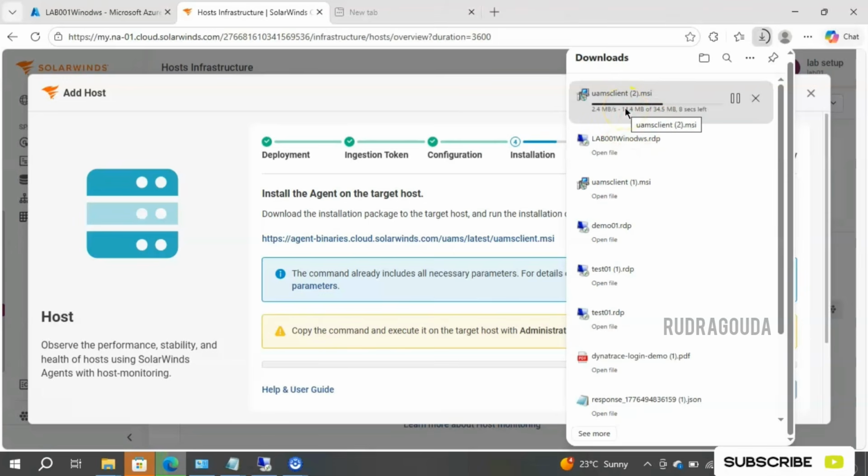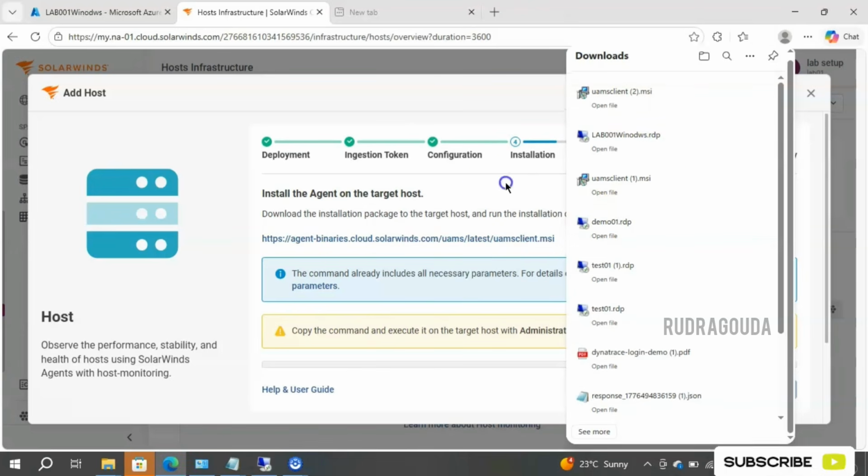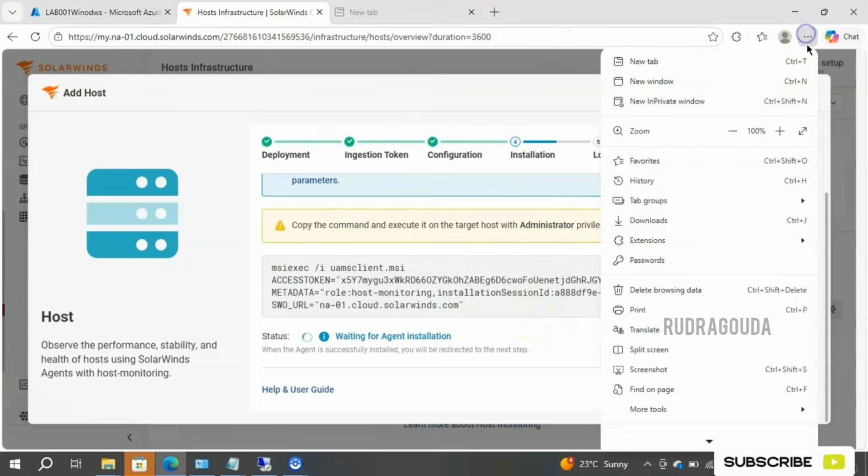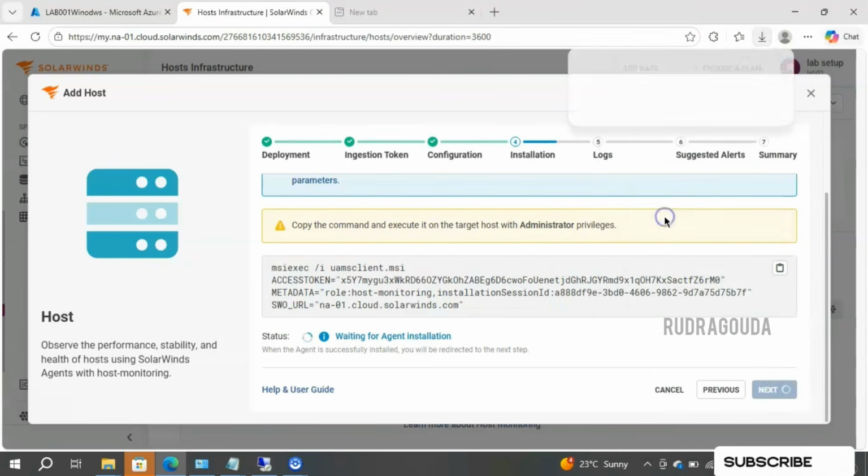Once it is downloaded, I will copy this and go to the virtual machine where I want to do the monitoring. On that virtual machine, I will run this using the command, whatever SolarWinds has given to us. Yeah, here it is. They have clearly mentioned how to run. The only thing is you need to open the command prompt, run as administrator, and then paste this. Very simple and straightforward steps. Okay, let me see, has that downloaded? I'll go to the download section.